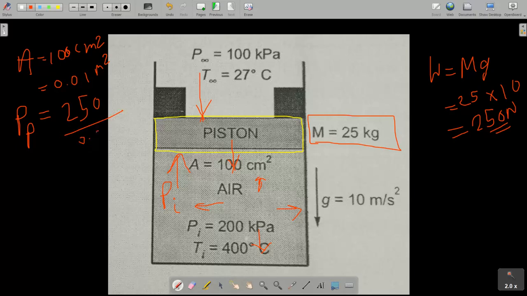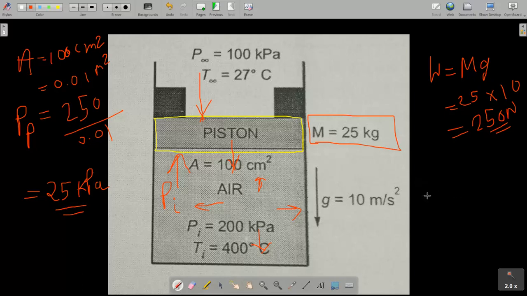When you calculate this, you will find 25 kilopascal, correct?